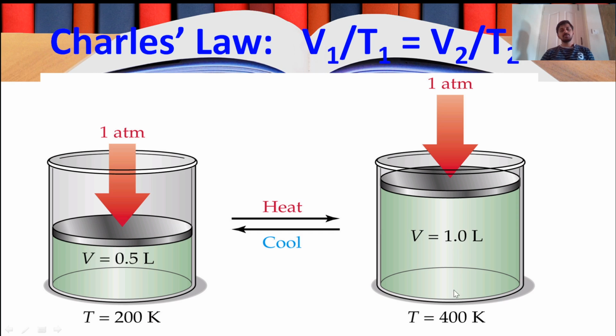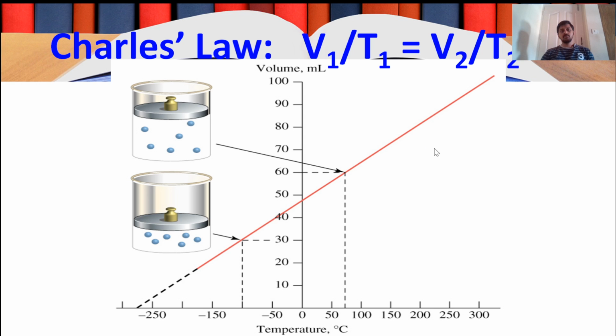Volume is directly proportional to temperature when the pressure is maintained constant. So you will get a linear variation, a straight line between V and T. V on the ordinate and T on the abscissa, you can see a linear variation of temperature.